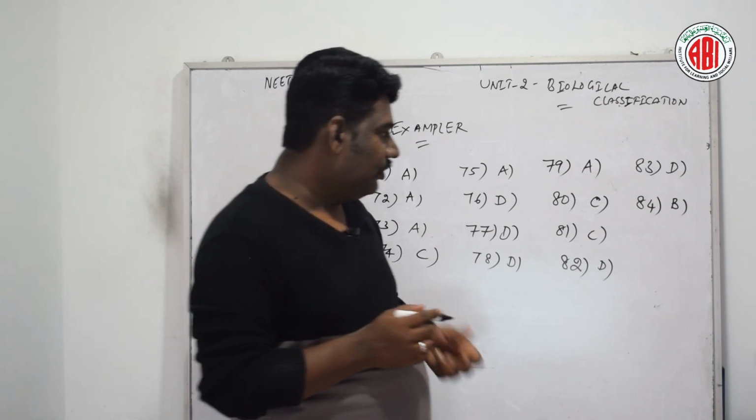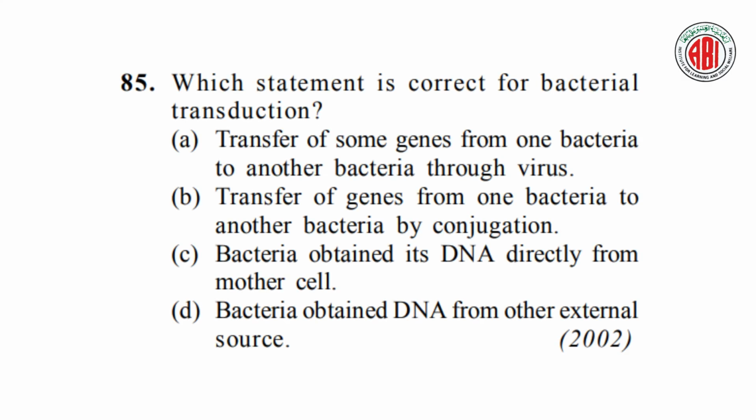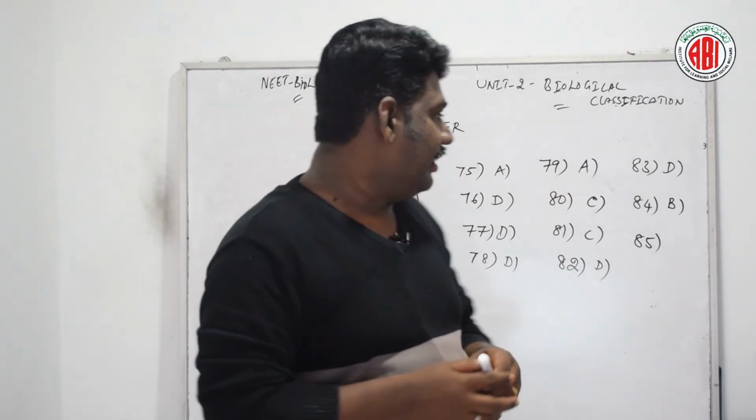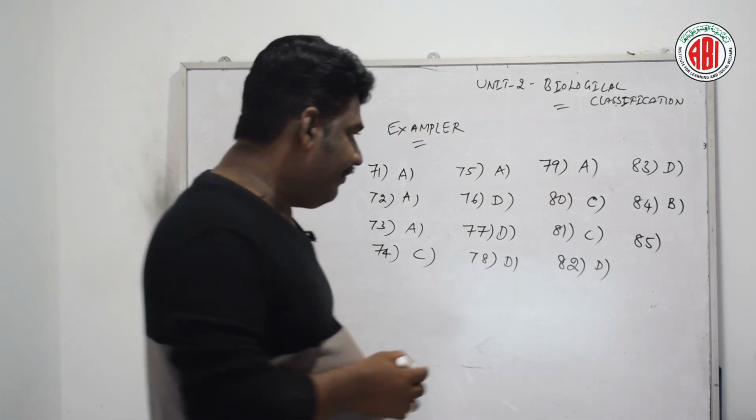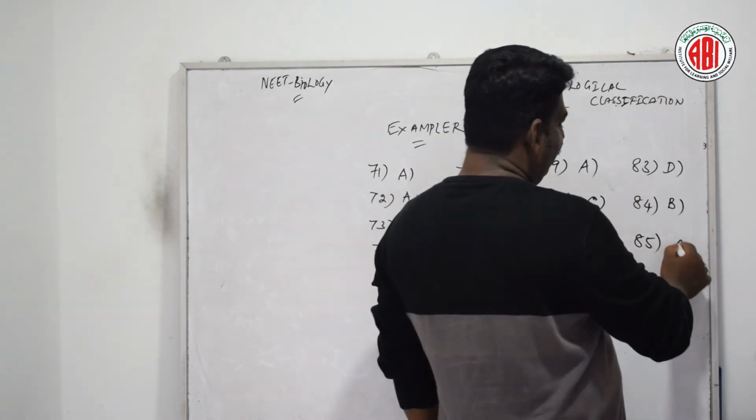Now let us go for question number 85. Which statement is correct for bacterial transduction? Transferring of some genes from one bacteria to another bacteria through virus. Transferring of genes from one bacteria to another bacteria by conjugation. Bacteria obtained its DNA directly from mother cell. Bacteria obtained DNA from other external sources. Let us see the right answer. According to question number 85, option A is the right answer.